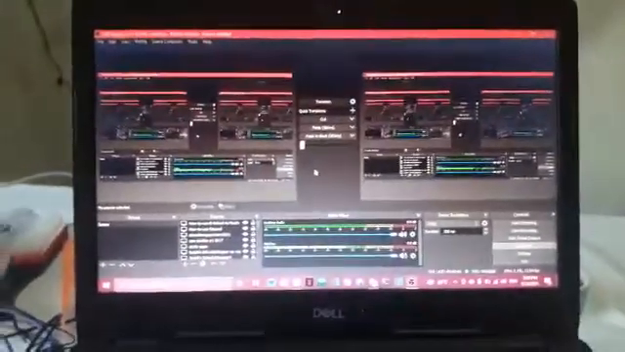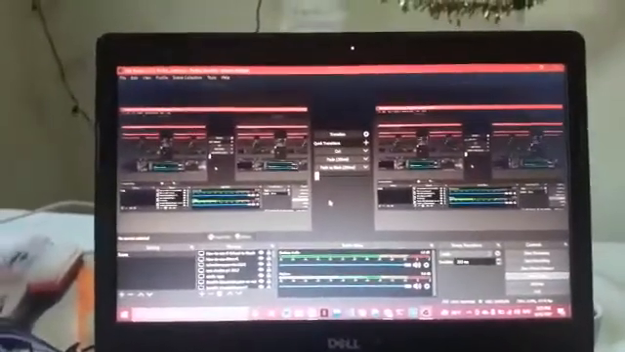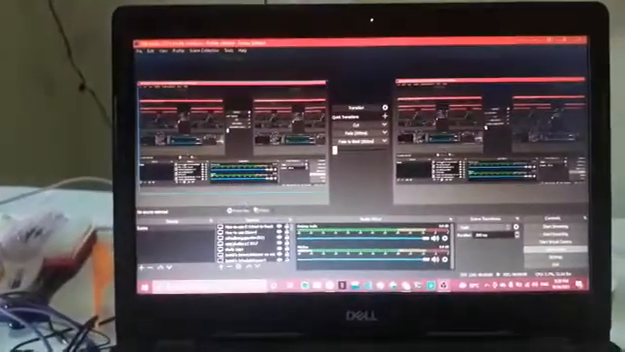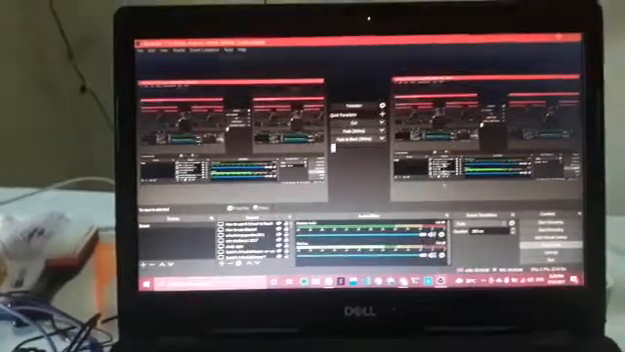Alright, today I'm going to show you how to use OBS Studio to record your videos. First, you're going to open up the application. It's going to open up like this. This is your home interface.